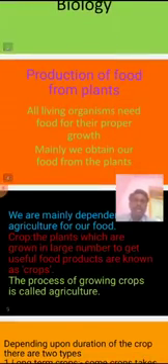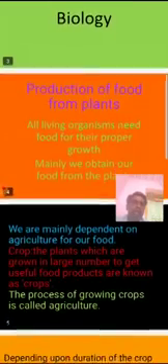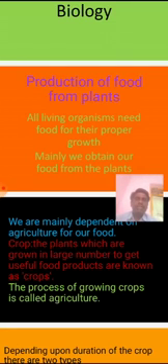We know that India is a very wide country. It is a subcontinent, so India has different climatic conditions. We are mainly dependent on agriculture for our food. In the agriculture process, the farmers cultivate different types of crops.